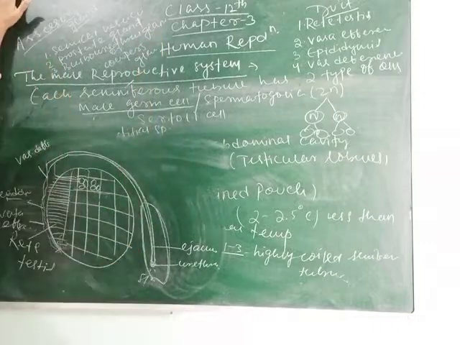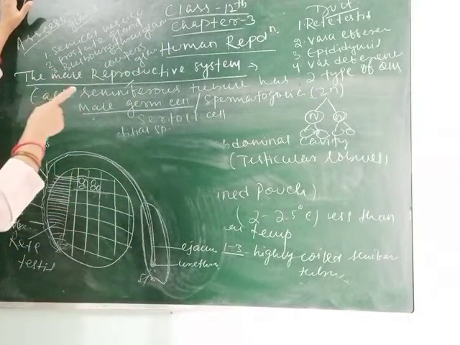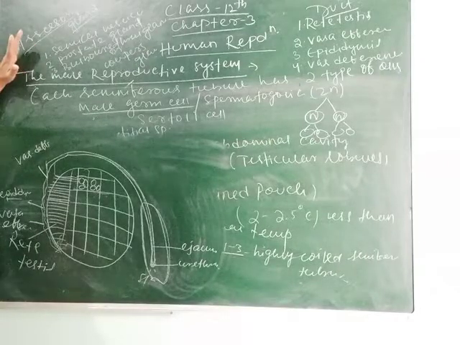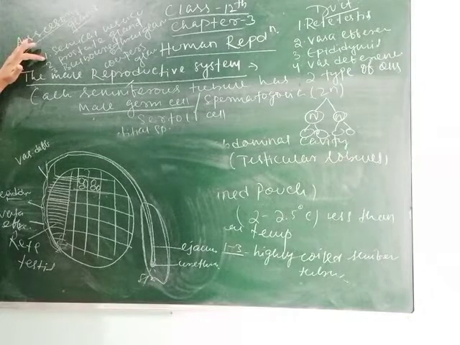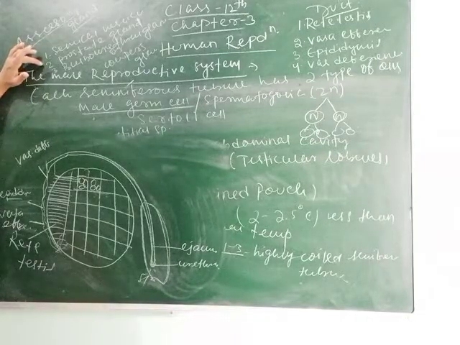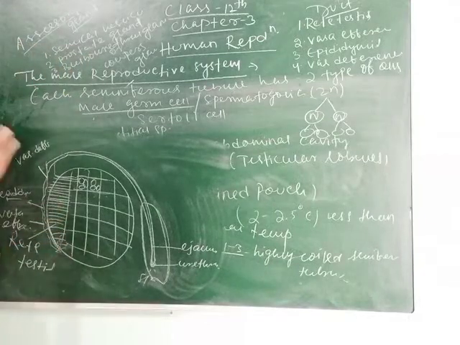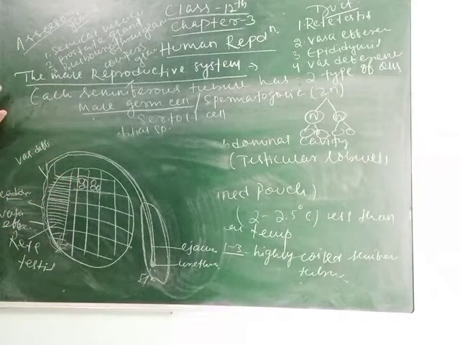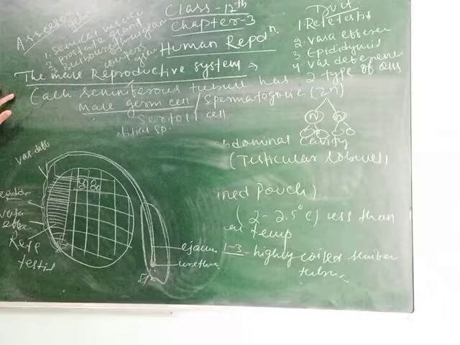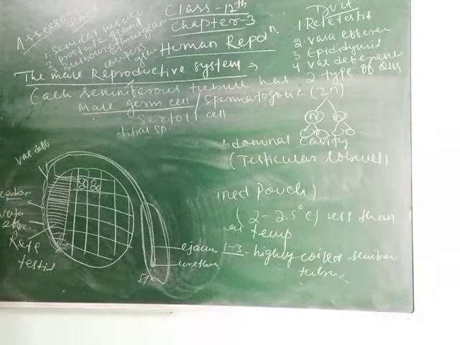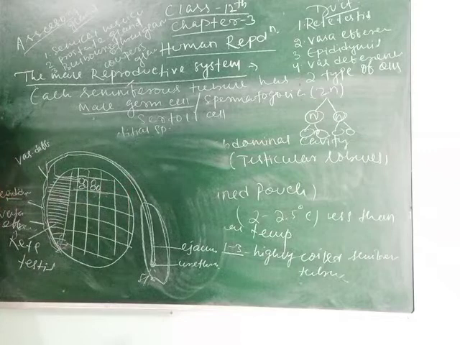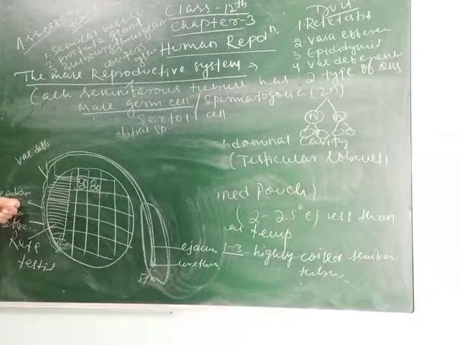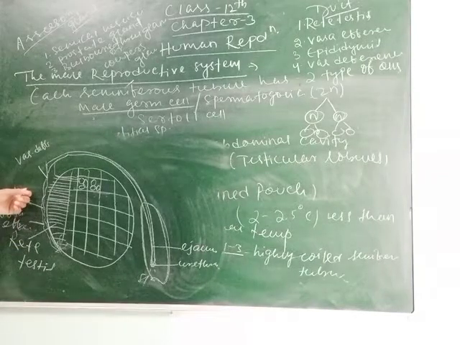Clear students? We studied testes, and we studied the different types of accessory ducts. Now we are studying glands, and these glands are the seminal vesicle, prostate gland and bulbourethral gland or Cowper's gland. What are their functions in the male reproductive system, and how do they help in the secretion of different types of hormones and liquids for the easy movement of sperms? So students, you can see the diagram here, and now we will show the seminal vesicle.